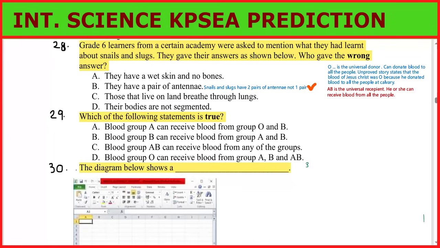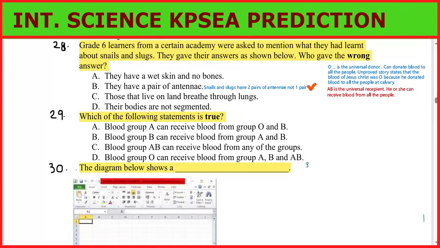It can receive blood from anybody. It is the best blood group, because you can receive blood from anyone. Can be O, can be A, can be AB, can be B, and so on. Wow. Universal